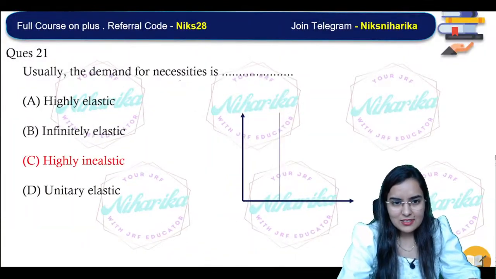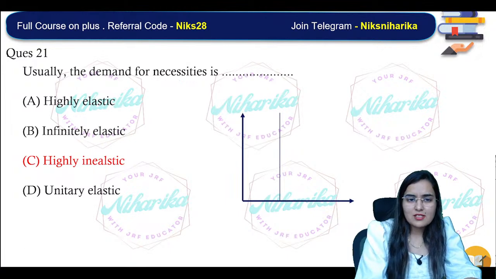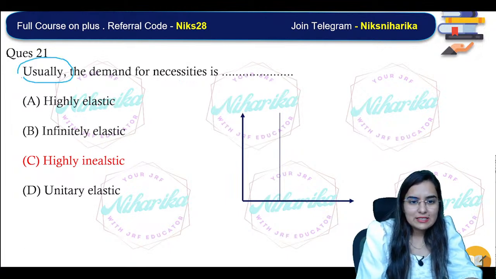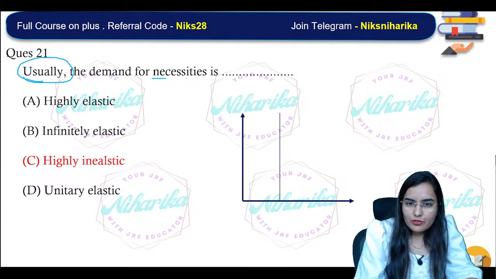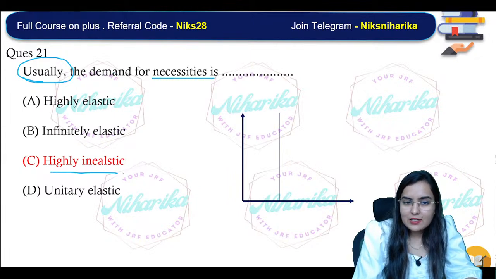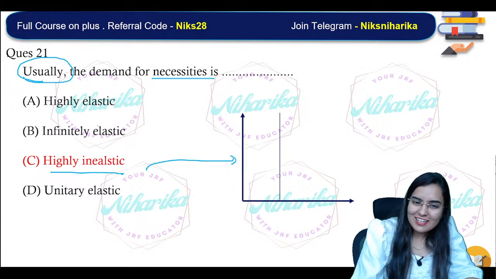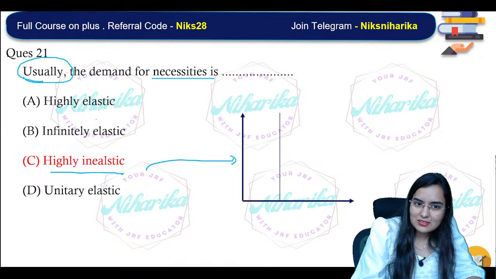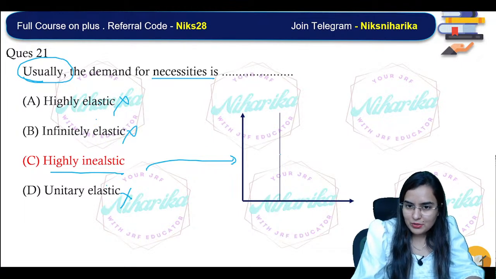Highly inelastic. That's it. Usually it is asking usually. The demand for necessities is highly inelastic. That's what we have done. Infinitely elastic, elastic, elastic, so cross, cross, cross. Inelastic will be like this.